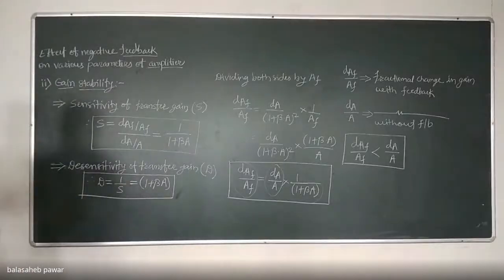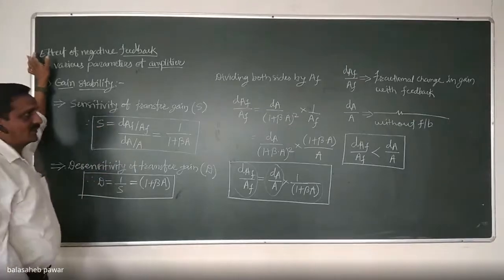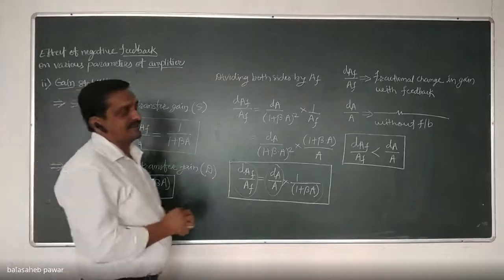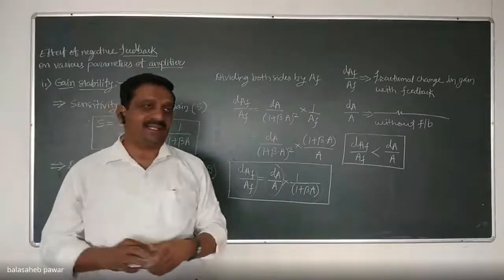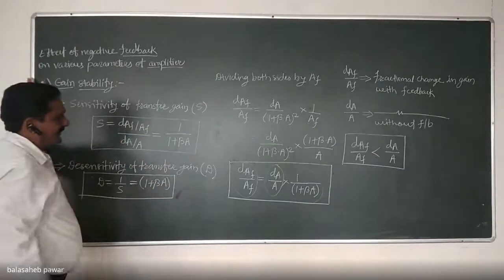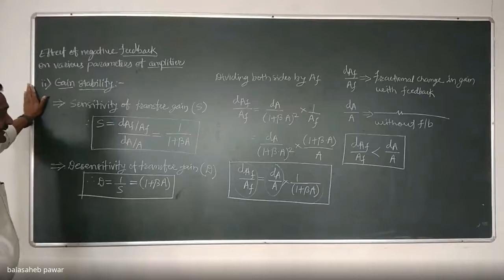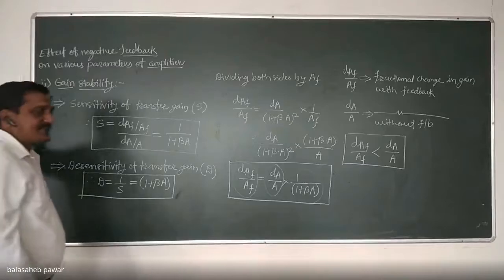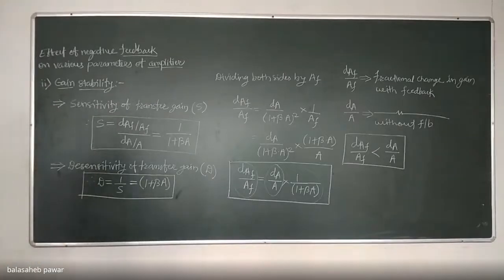And from that, we derived two terms, that is sensitivity of transfer gain denoted by capital S. It is simply the ratio of fractional change in gain with feedback to the fractional change in gain without feedback of that amplifier, so dAF by AF divided by dA by A. From this equation, we derived that capital S equals 1 by 1 plus beta A. And from that we derived the next term, that is desensitivity of transfer gain, denoted by capital D, and simply it is the reciprocal of sensitivity, and hence capital D equals 1 plus beta A. Okay. Now we'll switch to the next one.